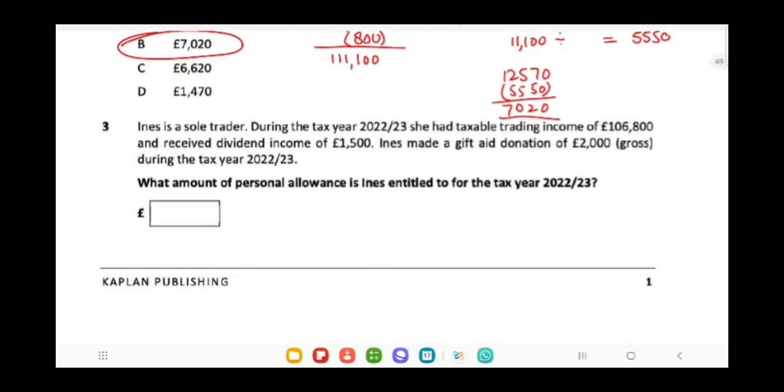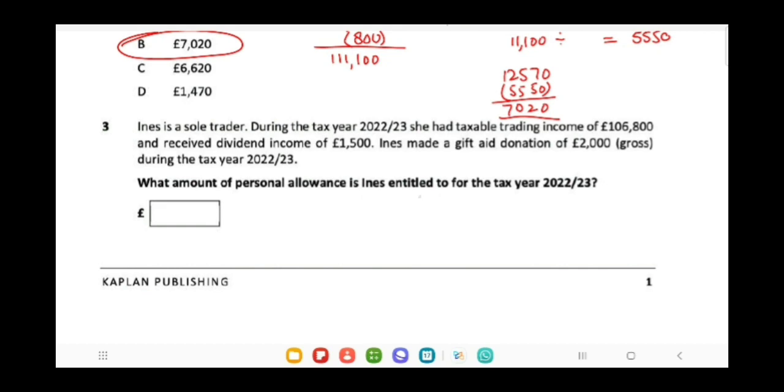In the next question, again we have been asked what amount of personal allowance Ayan is entitled to for the tax year 22-23. So again we have to apply the rule of personal allowance. Here he is a sole trader. He had a taxable trading income of 106,800 and received a dividend income of 1,500.